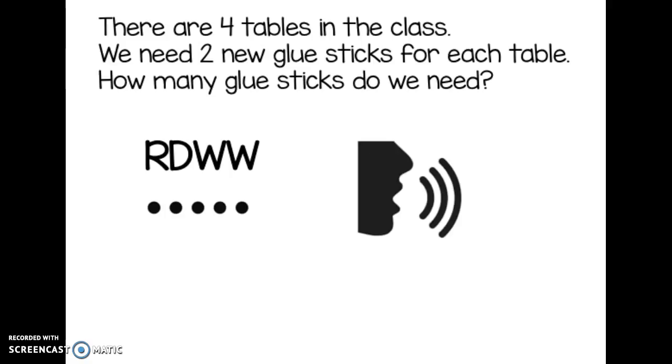In your seesaw video, talk to us about how you solved this problem. If you used a math tool, tell us what you used. But don't just give the answer.